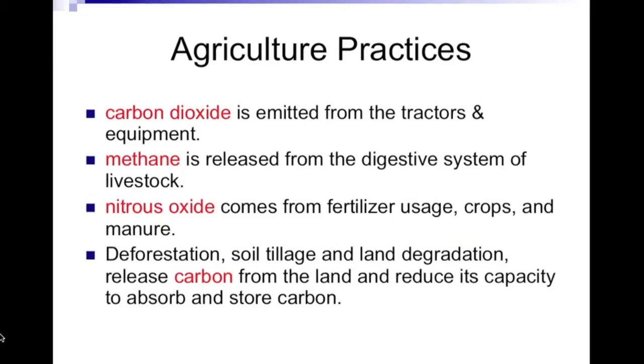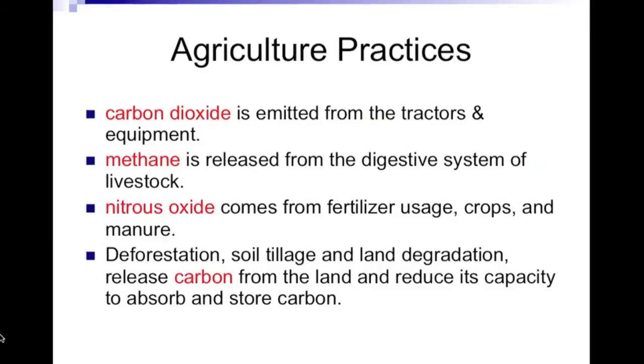Carbon dioxide is emitted from tractors and equipment. When the tractors use the fuel, it releases carbon dioxide into the atmosphere. Methane is released from the digestive system of livestock. When cows belch or burp, methane is released. Nitrous oxide comes from the fertilizer, crops, and manure.